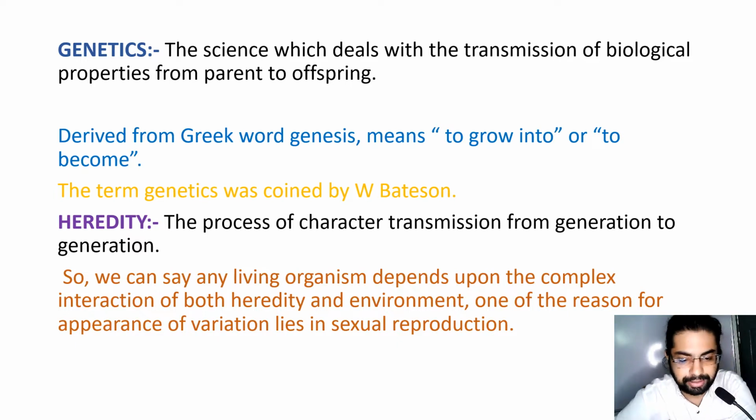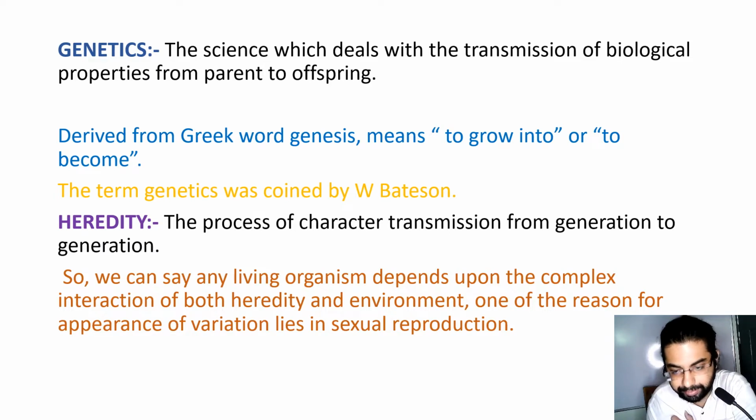Now, what is heredity? The process of character transmission from generation to generation is termed as heredity. So how characters are transmitted from parents to offspring, the process of this character transmission is termed as heredity. So we can say any living organism depends upon the complex interaction of both heredity and environment. One of the reasons for appearance of variation lies in sexual reproduction.